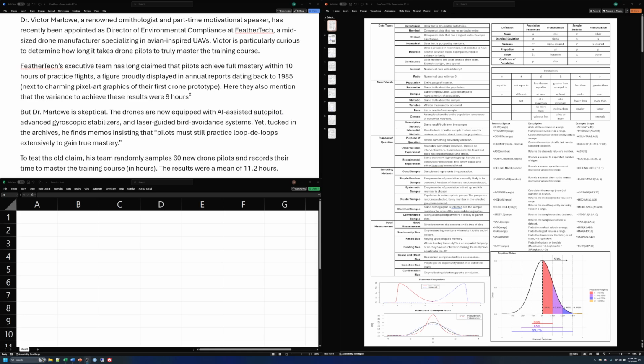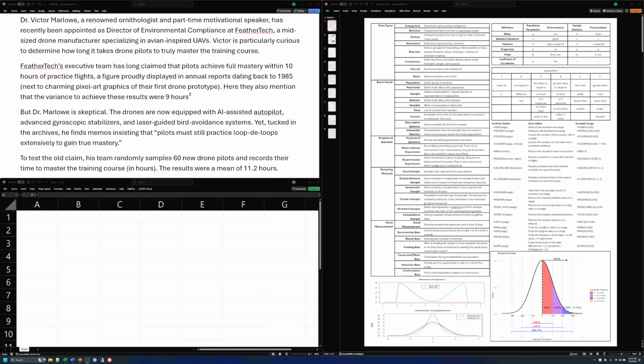Okay, so we've got this set up. And one of the things that we have to note here is that sometimes we're given a big scenario, and there's actually only a few things that we need to key off of, like what type of data we are dealing with, whether we are interested in looking at means or proportions, and some of the base values that are provided to us. So let's start off with the very last sentence. It says, to test the old claim, his team randomly selects 60 new drone pilots and records their time to master the training course in hours.